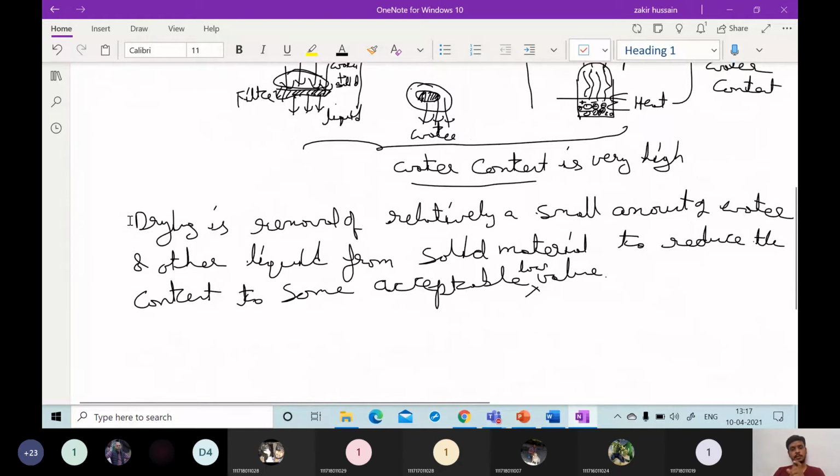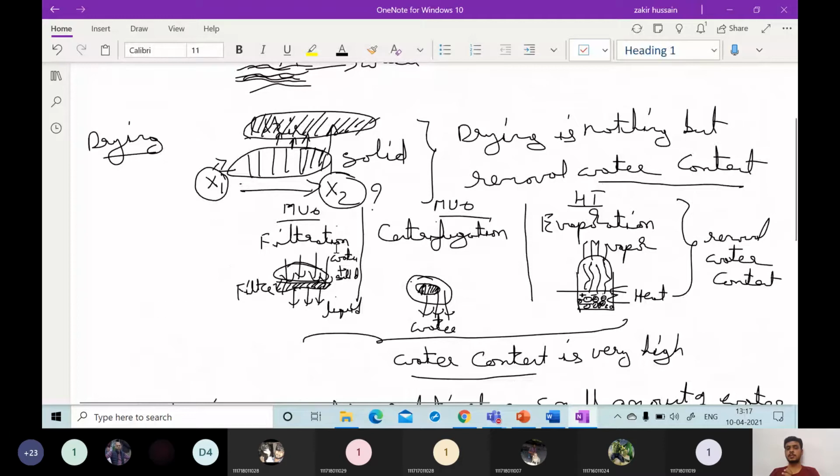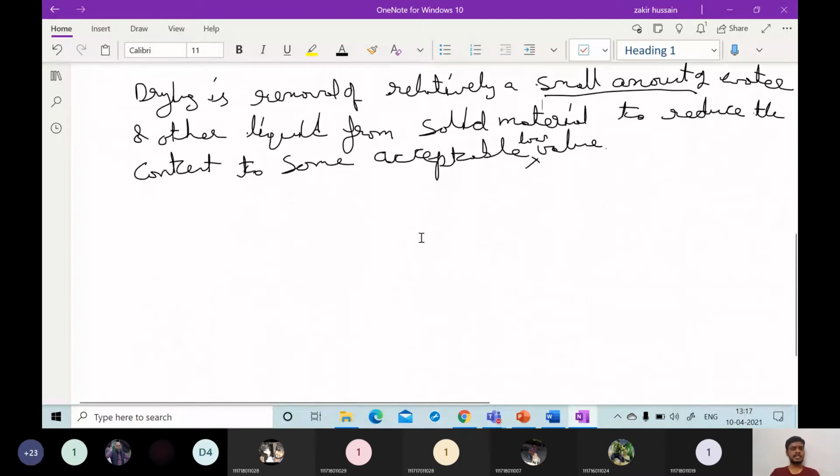The moisture content, or the water content or the liquid content, whatever it may be, will be present in very small amounts in the solids. Because of this reason only, drying is very different compared to operations like filtration, centrifugation and evaporation. Then there are many examples of evaporation and drying. Drying is the removal of a relatively small amount of water or other liquid from solid material to reduce the content to some acceptable low value.